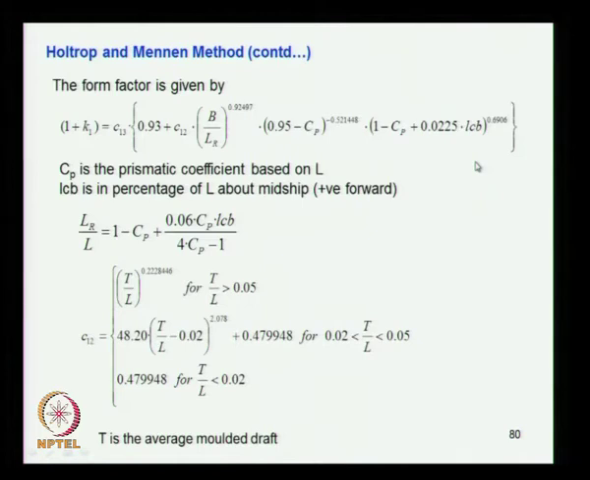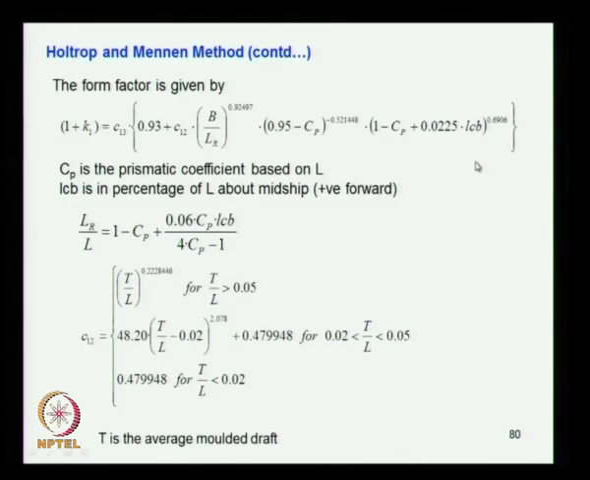So LCB plays an important role in resistance, because when you say LCB is positive, that means the center of buoyancy is forward of midship. It implies that the hull of the ship is more full in the forward side, isn't it? When you say LCB forward, that means the concentration of volume is towards the forward.